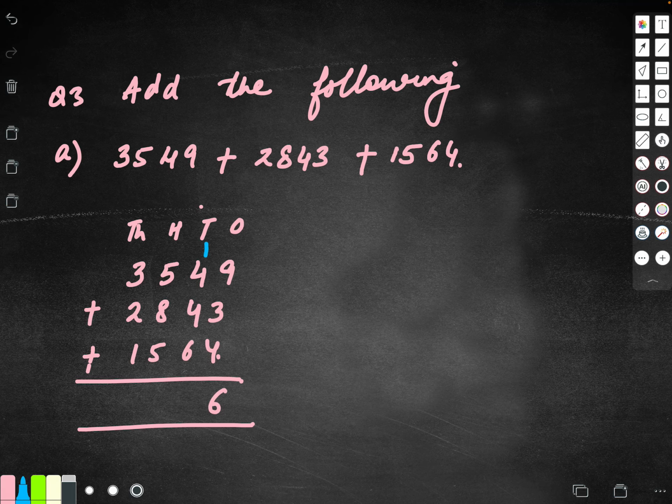Add at the tens place. 6 and 4 makes 10. 10 and 4 makes 14. Add 1, you get 15. Again 1 carry. Add the hundreds place with the carryover. 5 and 5 is 10. 10 and 8, 18. Add 1, 19. Again 1 is in the carry. So 3 and 1, 4. 4 and 2, 6. 6 and 1, 7. So your answer is 7956. Dear students, please do the B part as your self-attempt question in the notebooks.